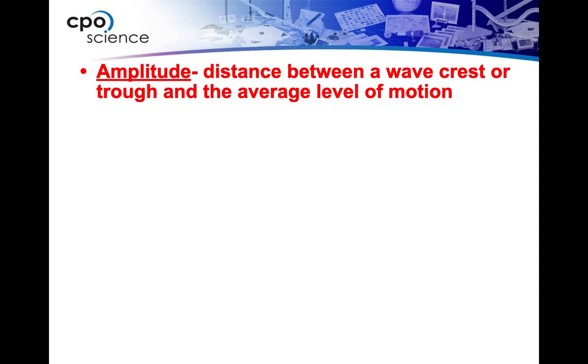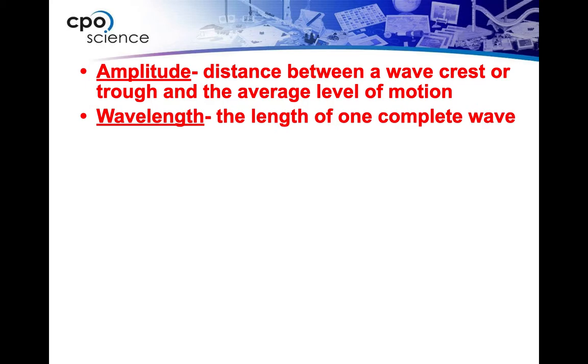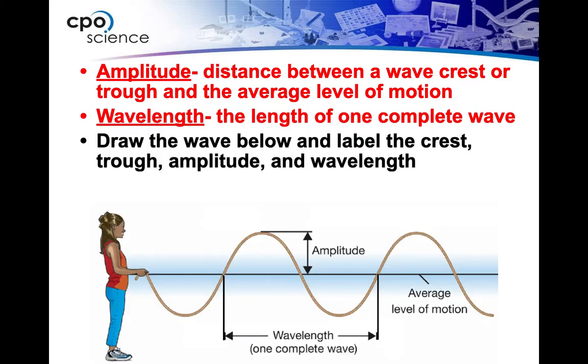Just to go over a few definitions when we are talking about waves, the distance between a wave crest and a trough and the average level of motion is called the wave's amplitude. So think of that. If that same girl were taking that rope and really started putting some energy into it and forcefully moving it up and down, think of what that would do to the wave. Think of how those crests would become much more dramatic and those troughs would become much more dramatic. She would be increasing the amplitude of the wave by putting energy into it.